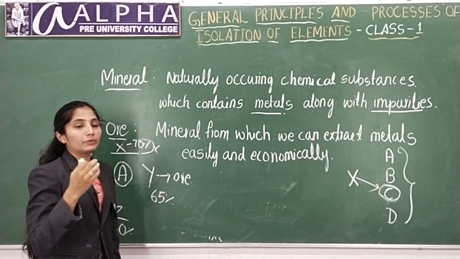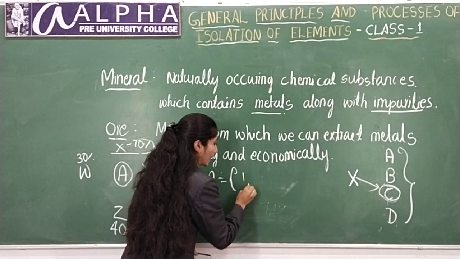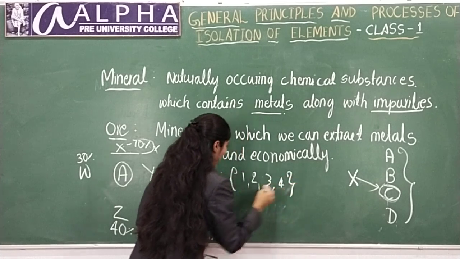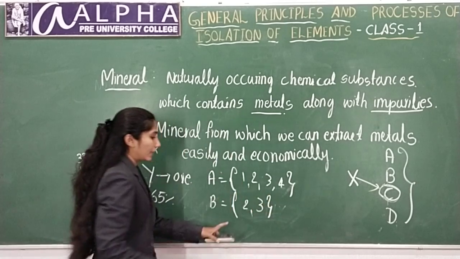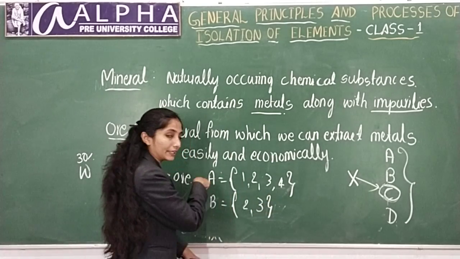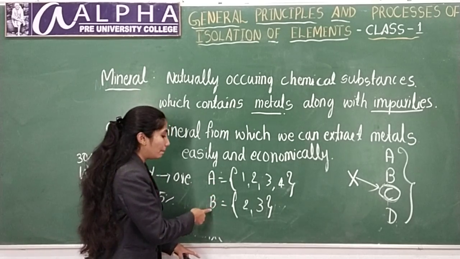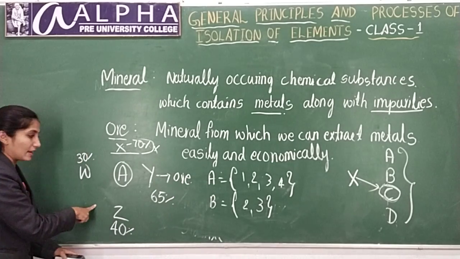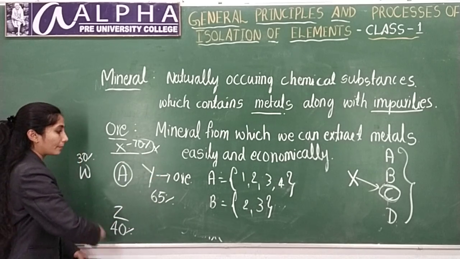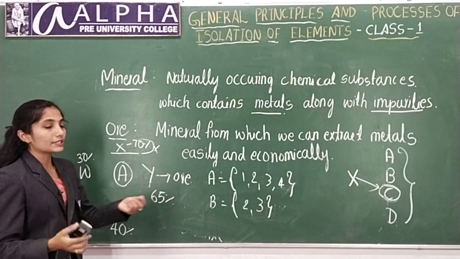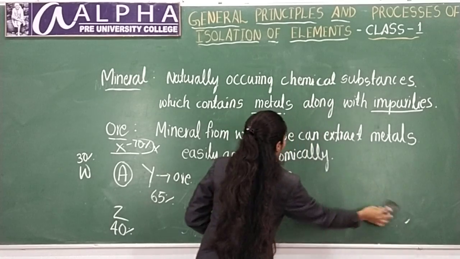It is like in your maths, where you have studied sets. Set A is equal to {1, 2, 3, 4}, and set B is equal to {2, 3}. Here B is a subset of A. A contains B in it, but B does not contain A. It is the same here. All ores are minerals, but all minerals are not ores. From all minerals you cannot extract metals. Okay, this is about ore.